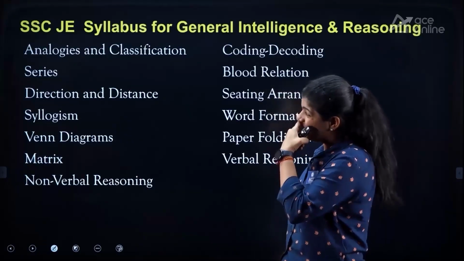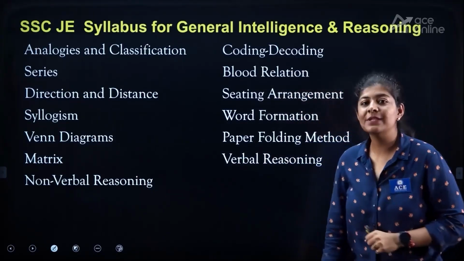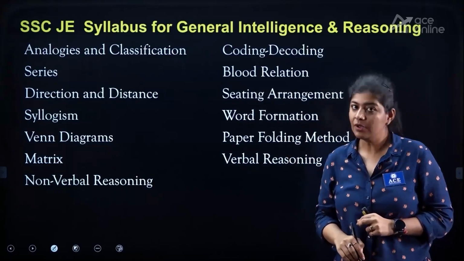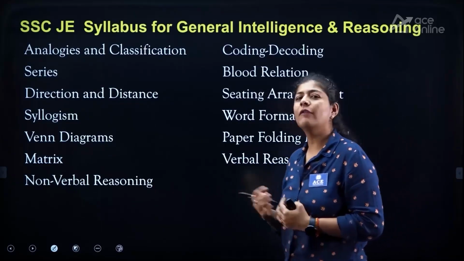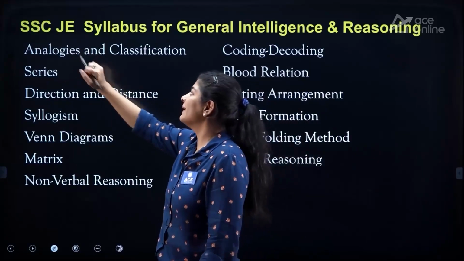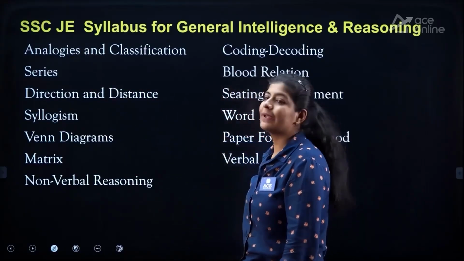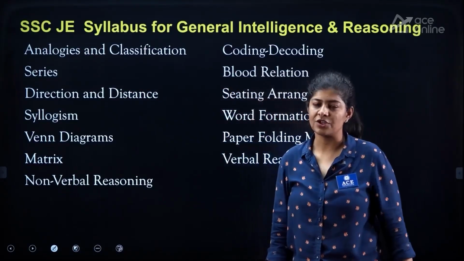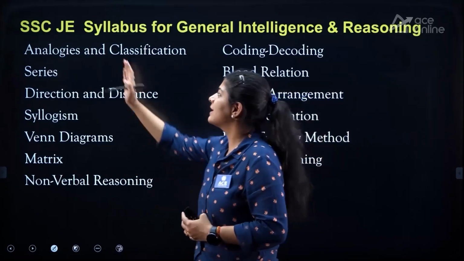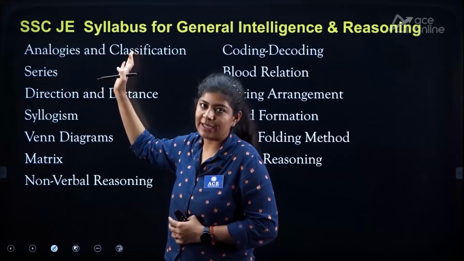If we talk about the syllabus of general intelligence and reasoning, this is the syllabus mentioned in your examination, or we can say the proposal that they have given. The first topic here is analogy and classification. Now what is analogy and what is classification? They are separate topics, but they are mentioned together like this.